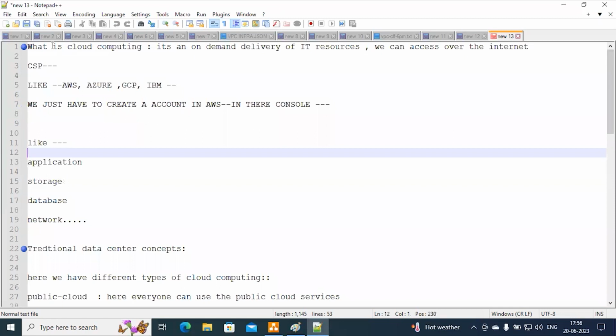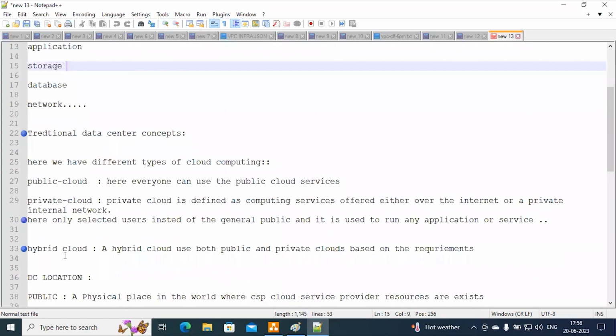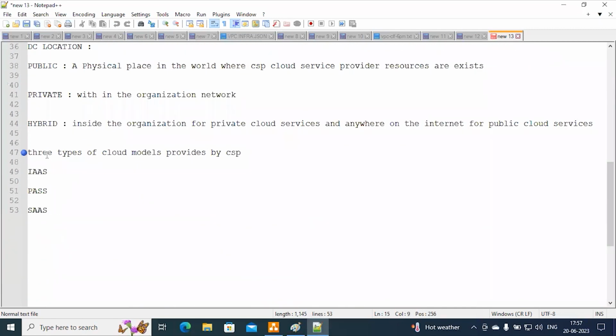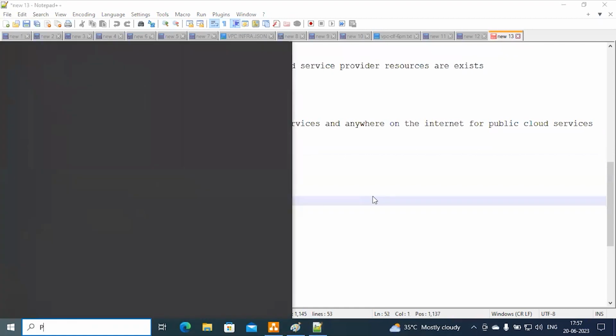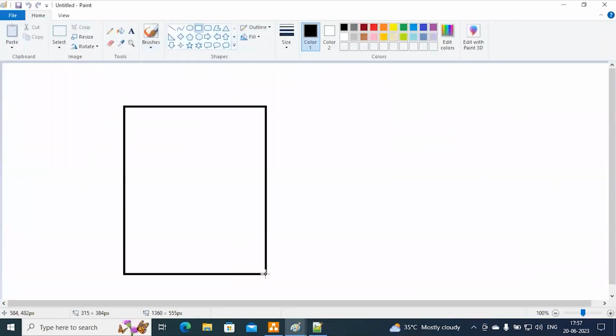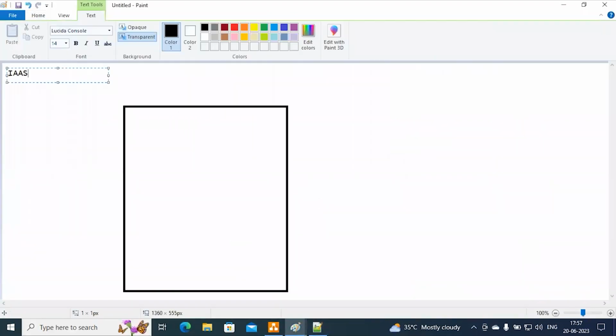In the last session, we went through what cloud computing is and traditional data center concepts. Today we are going to see the cloud models provided by CSPs, that is, cloud service providers. We have different cloud service providers like AWS, Azure, GCP, Alibaba, and IBM. Most CSPs provide infrastructure as a service, platform as a service, and software as a service. First, we will go through infrastructure as a service, IaaS.